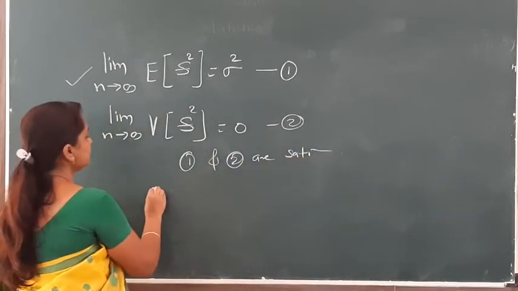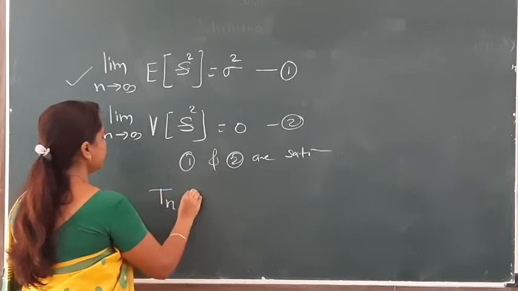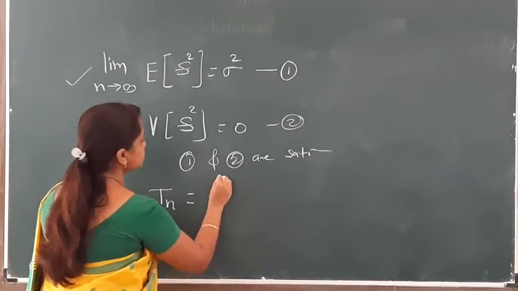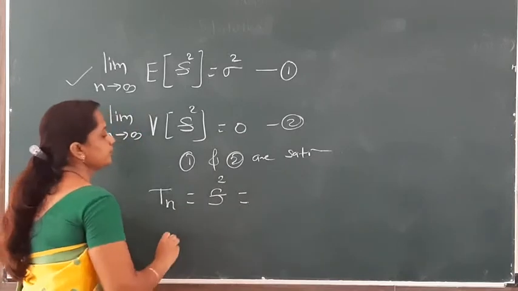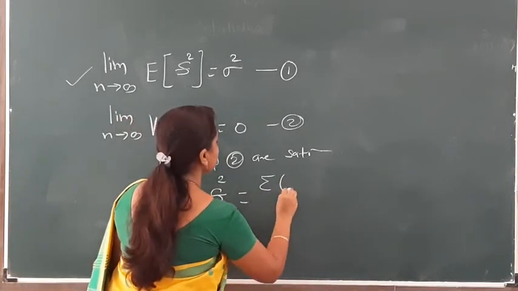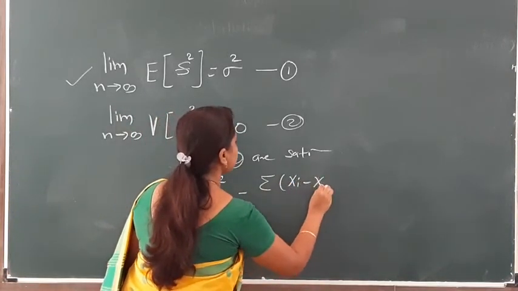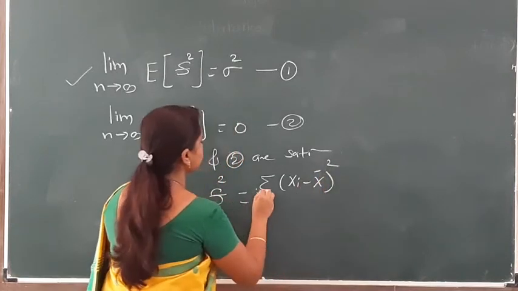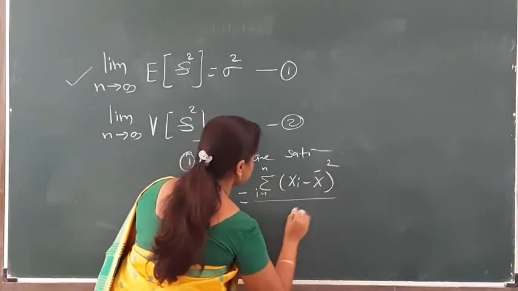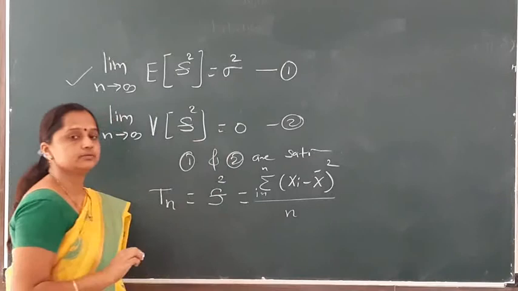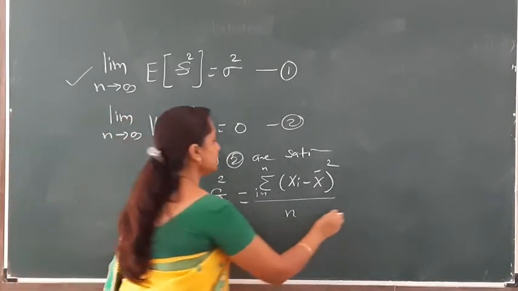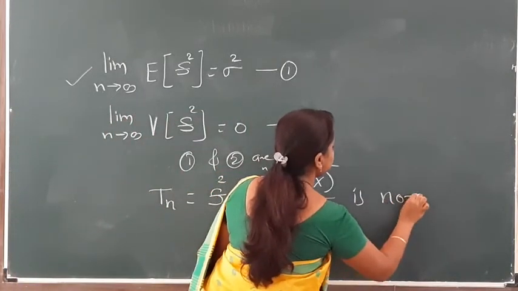Hence what is our result? Our result is that here Tn is equal to s square, and you must remember the formula of s square is summation xi minus x bar, bracket square, divided by n. Okay, it is not unbiased.